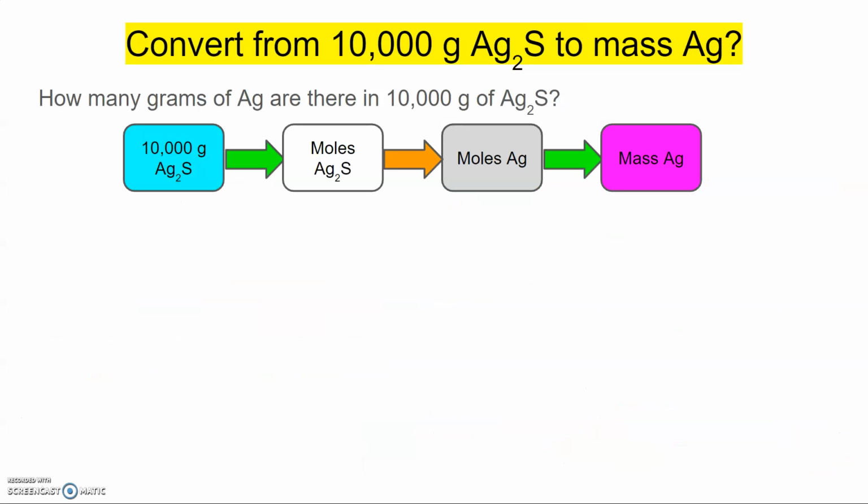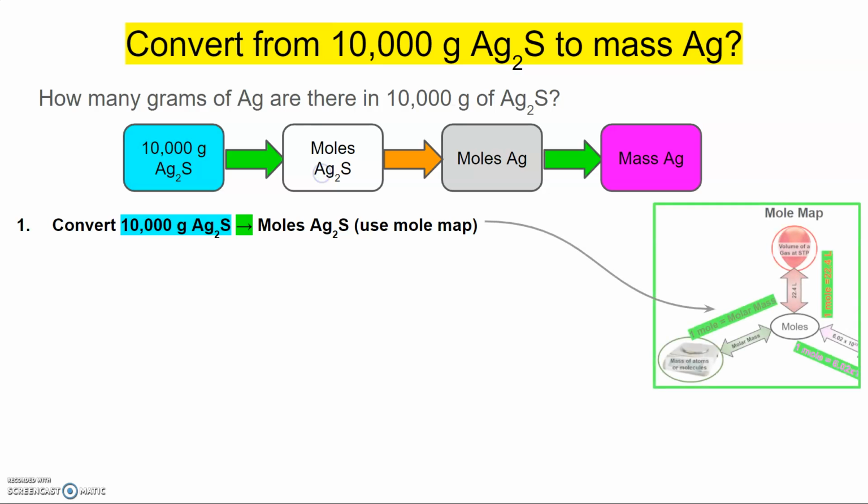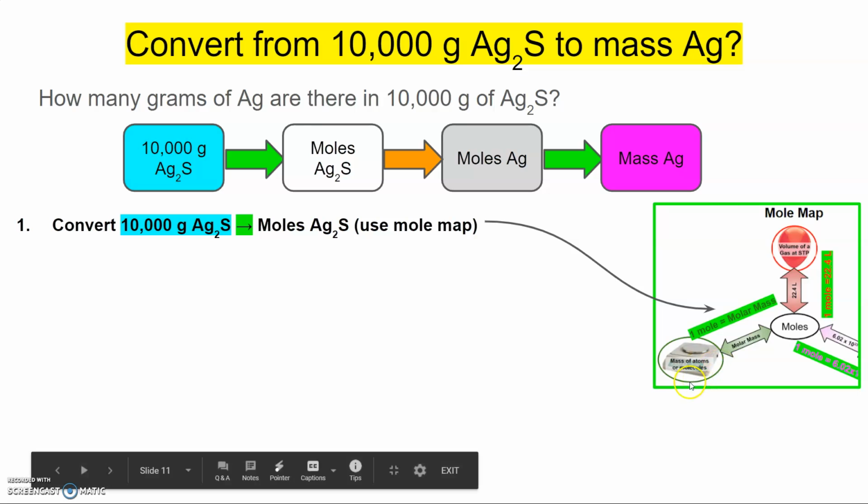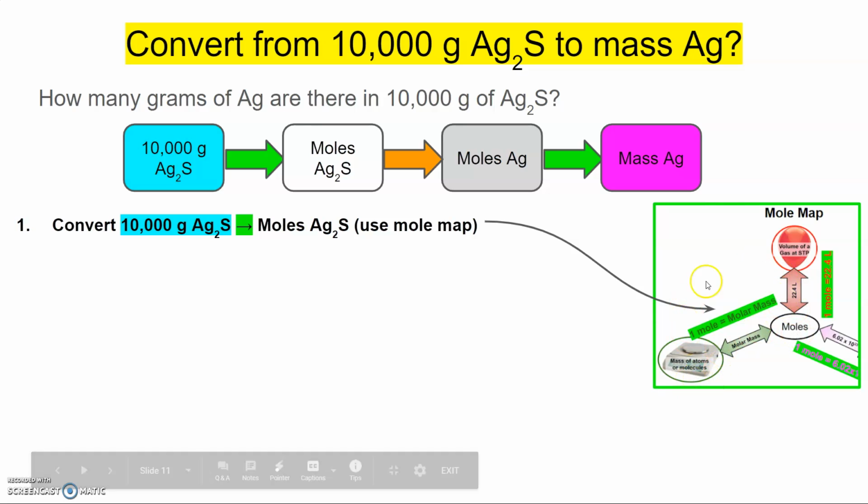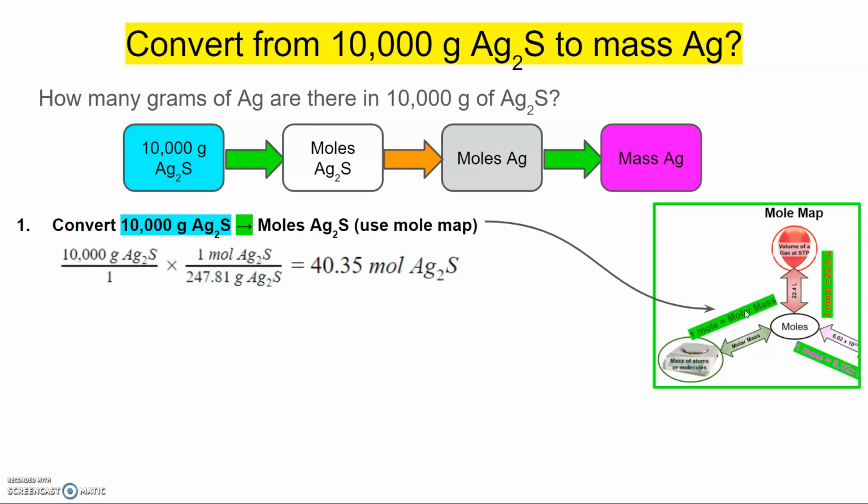So let's look at how we actually do this problem. Let's go through the process of solving this. The first thing we're going to do is convert from the 10,000 grams of silver sulfide to the moles of silver sulfide. When we're converting from one amount of a substance to another amount of the same substance, we're still dealing with silver sulfide. That's when we use our mole map. So we look on our mole map, and we're starting with mass and trying to get to moles. We have to go through the molar mass. So our work for that will look something like this.